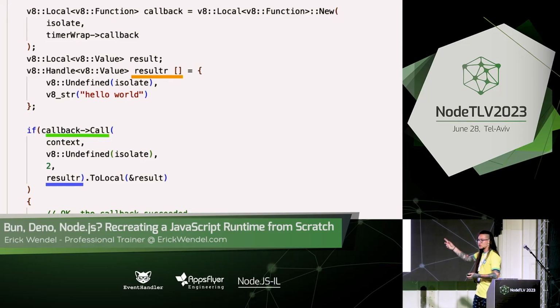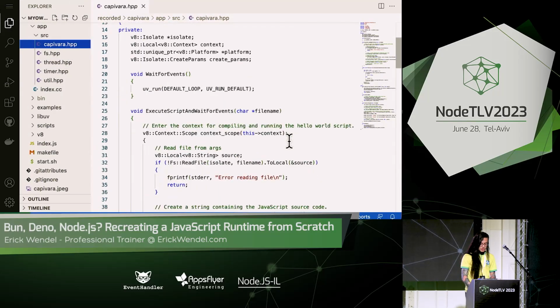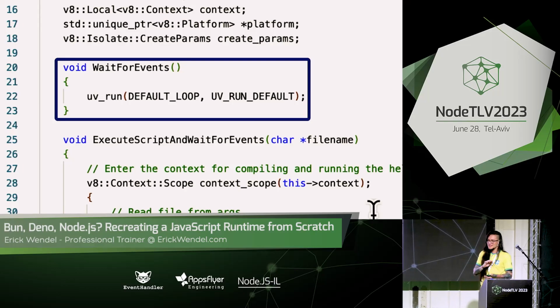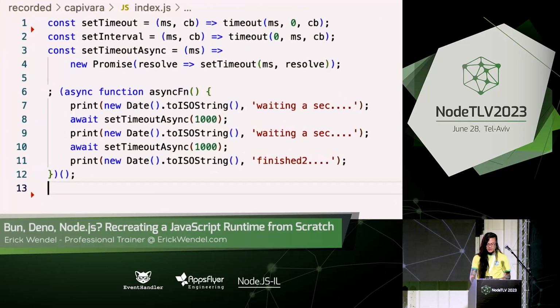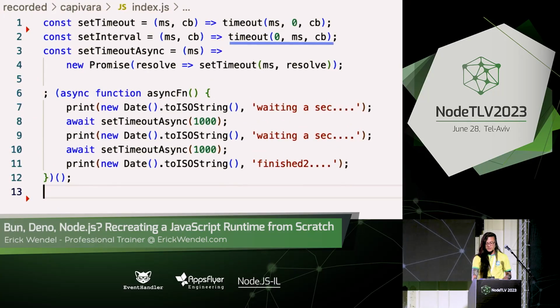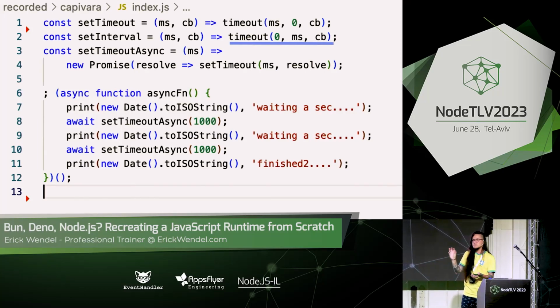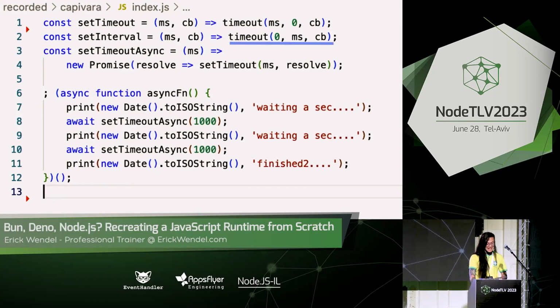So now this code is going to go back to the JavaScript side. If we go to the JavaScript side, actually, we can see libuv. The event loop is just a run function, which is pretty straightforward, and pretty nice to use. Going to the code, I just created some wrappers here, setTimeout and setInterval, and I exported these functions so we can create more abstractions on the JavaScript side, exactly how Node.js has been doing.